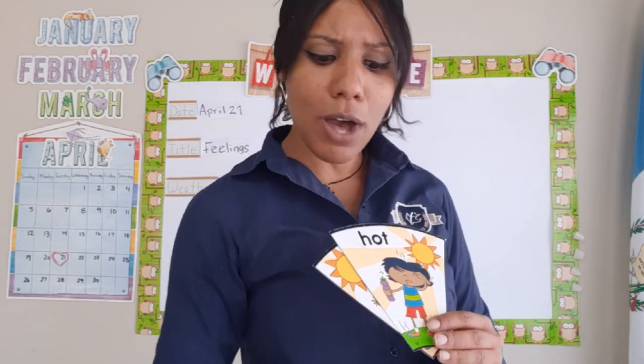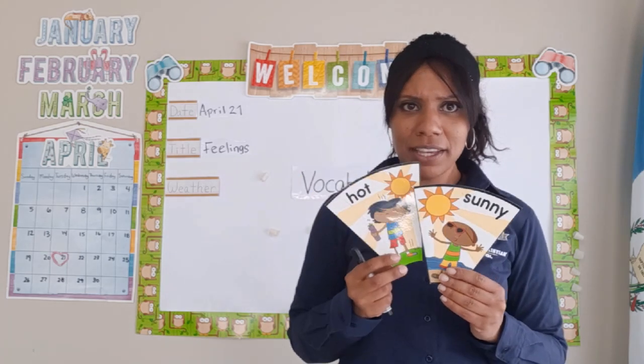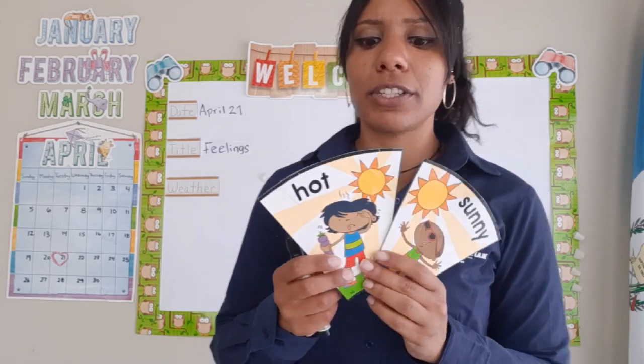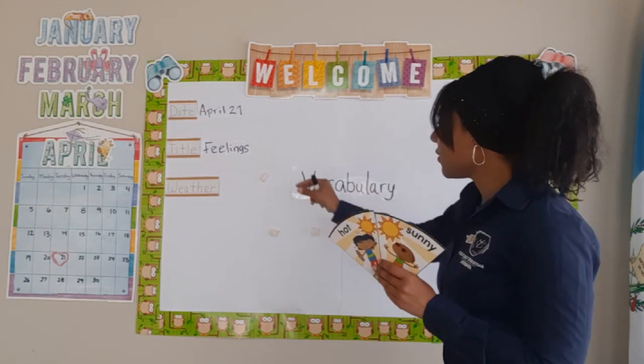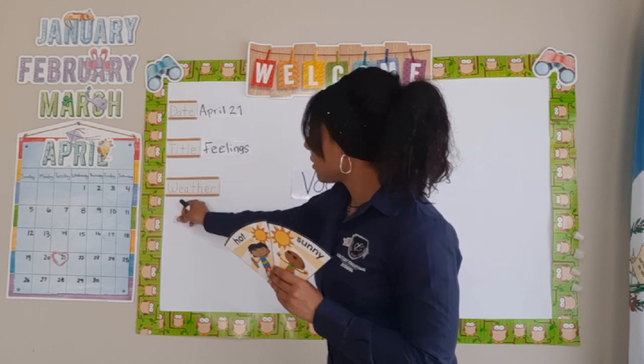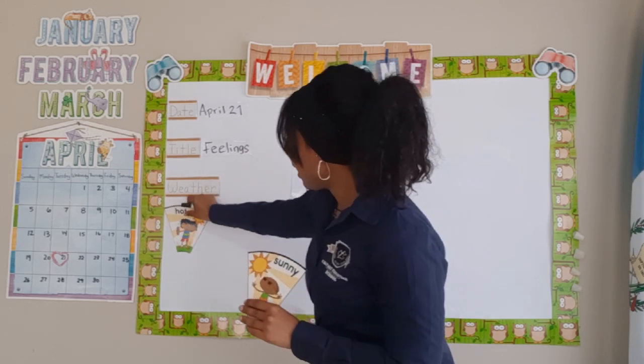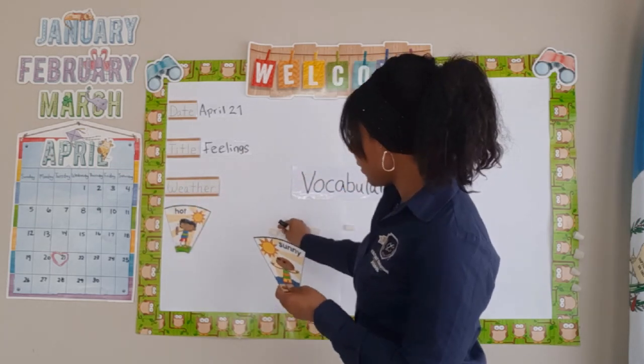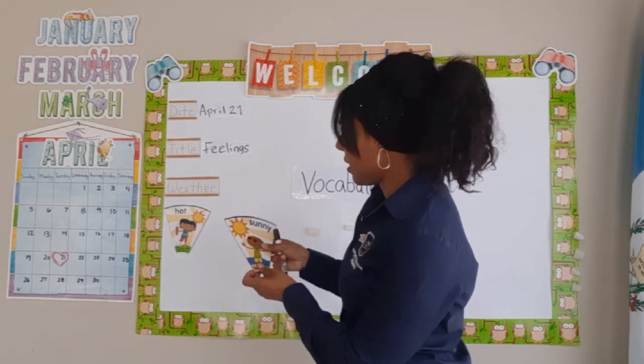So now we have 2 options. We have hot and we have sunny. So what do you guys think? Is it hot? Is it sunny? Or both? Right? It's a little bit of both. So here's what we're going to do. Here where it says weather, the teacher's going to put a little piece of tape. And here we're going to put hot. And next to hot, we're going to put sunny, okay?